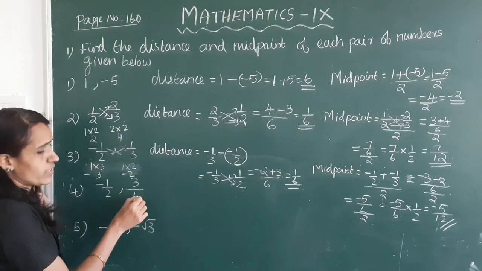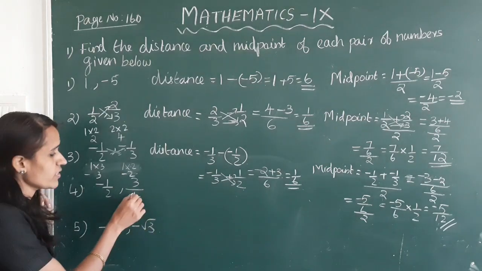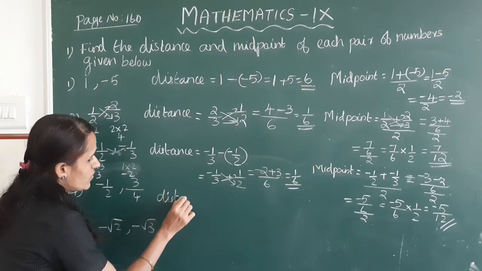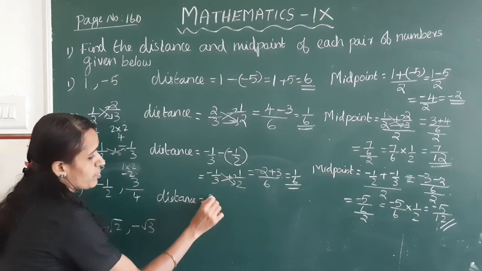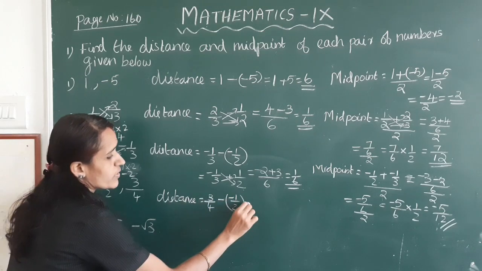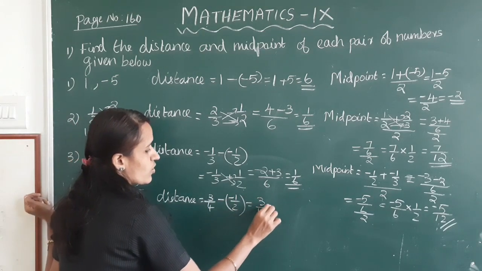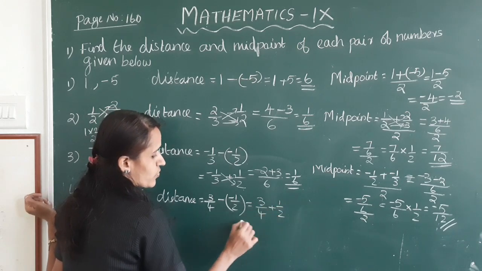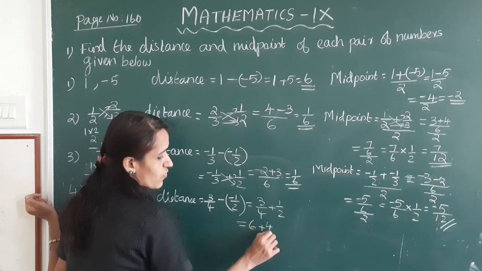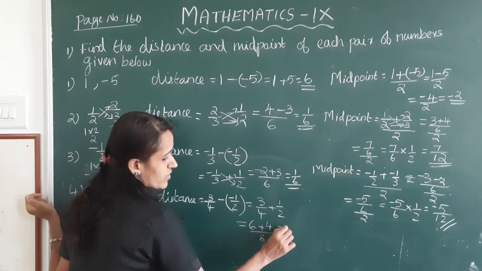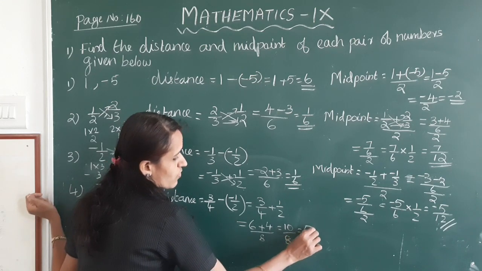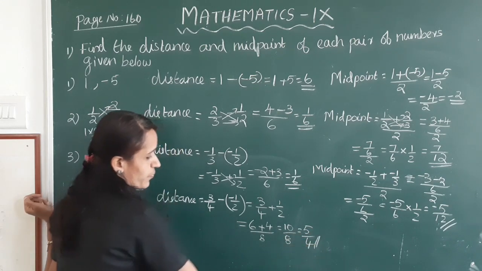minus 1 by 2, 3 by 4. Here, which one is larger? 3 by 4. So, distance is equal to 3 by 4 minus 1 by 2. This is equal to 3 by 4 plus 1 by 2. This is equal to cross multiply 6 plus 4 by 8. This is equal to 10 by 8. This is equal to 5 by 4.